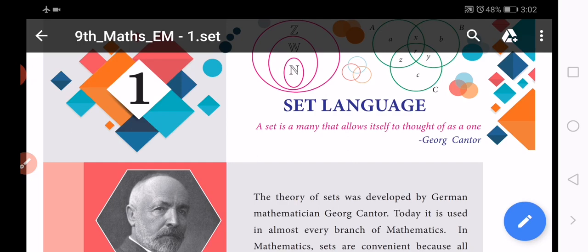In the last class we discussed, in ninth mathematics first lesson, set language. In this class we discussed the introduction about sets, the definition of a set, and which of the following are sets or not a set.